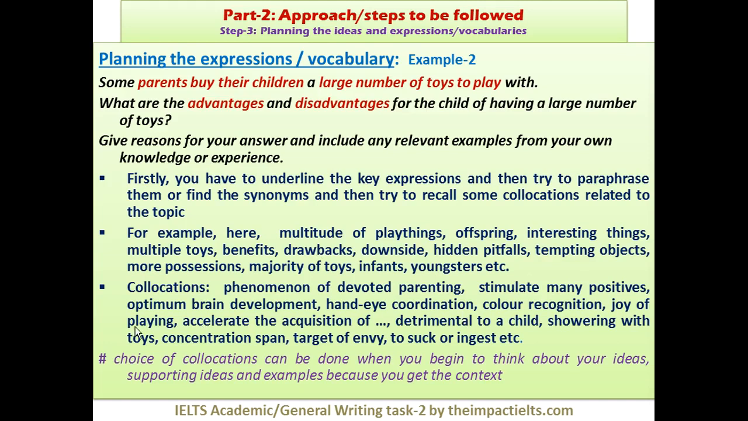So that's all about this video. I'll come up with the third video on how to plan the expression vocabulary or collocation.